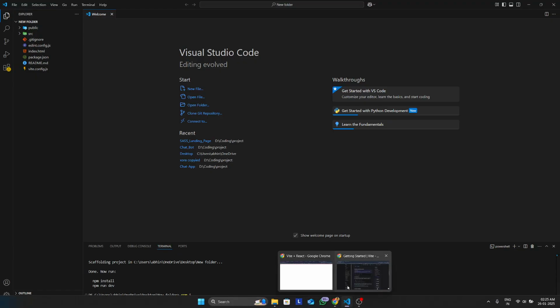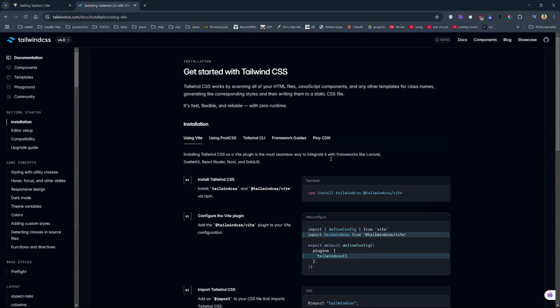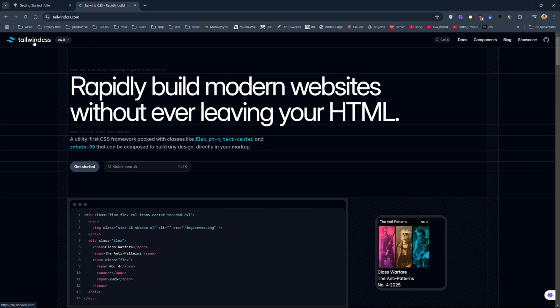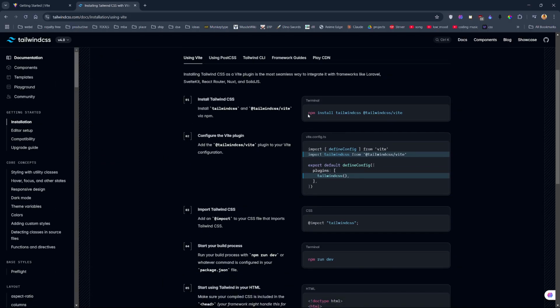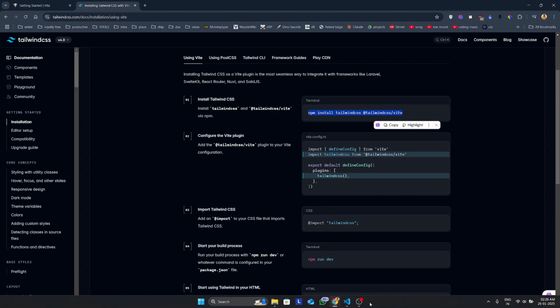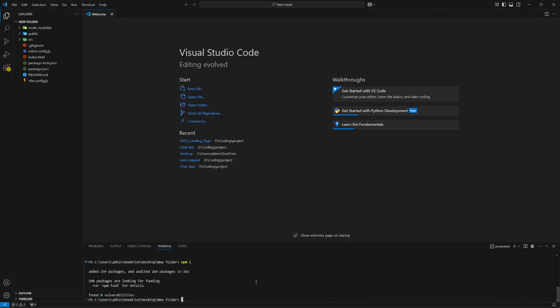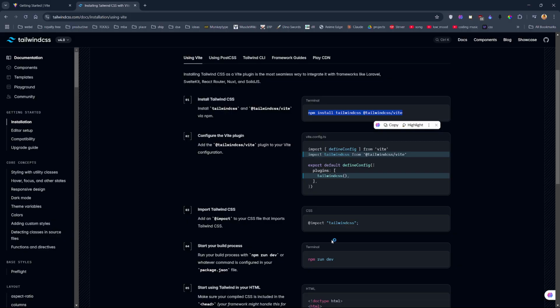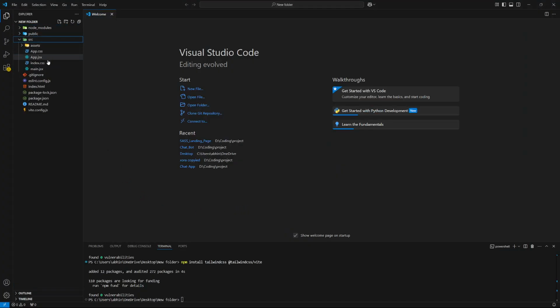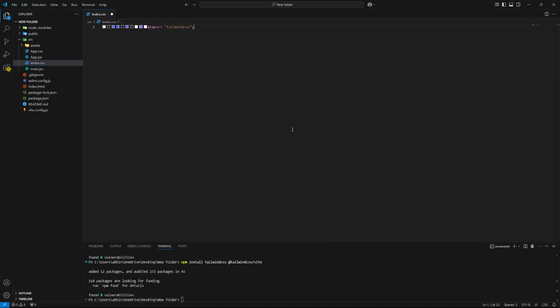As the dependencies are installing, we can go to our Tailwind documentation. Let me show you. You can go to Get Started and simply copy this, and go to your VS Code and paste that code. After installation, copy this thing and go to your source folder, index.css. Remove all this and paste it like this.